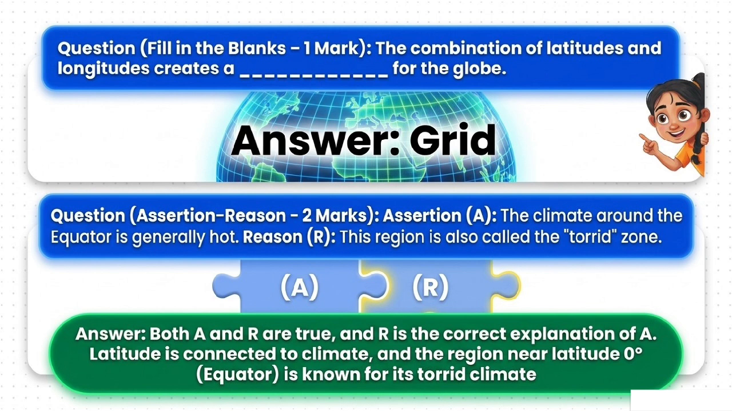Answer. Grid. Question. Assertion reason 2 marks. Assertion A. The climate around the equator is generally hot. Reason R. This region is also called the torrid zone. Answer. Both A and R are true and R is the correct explanation of A. Latitude is connected to climate and the region near latitude 0 degrees, equator, is known for its torrid climate.